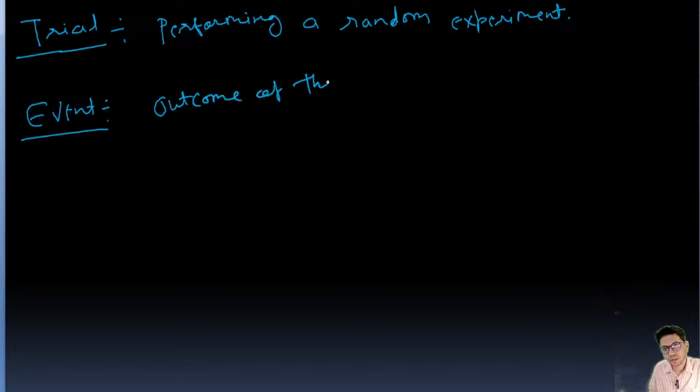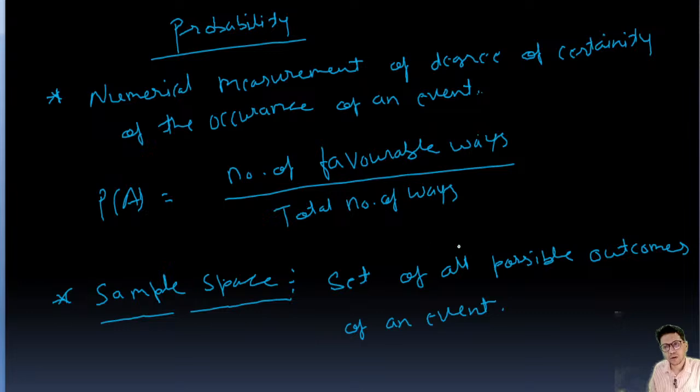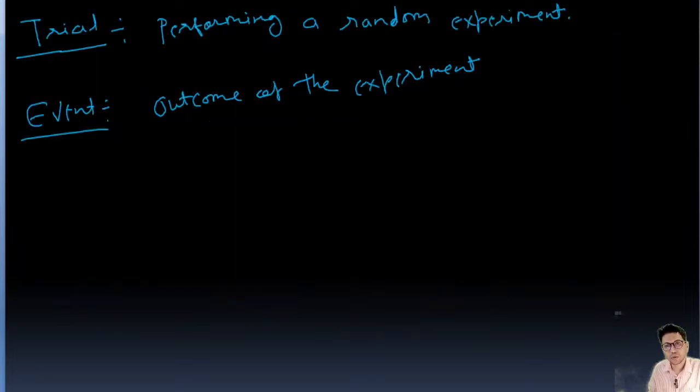So these terms: sample space means, in simple words, all possible outcomes, and trial means a random experiment, and event means the outcome of the experiment. What is the result of the experiment? That is event.